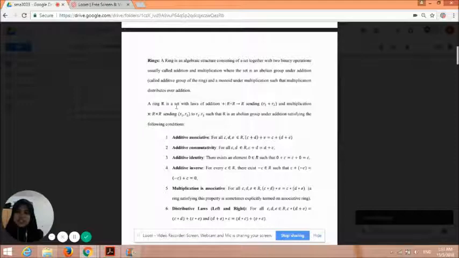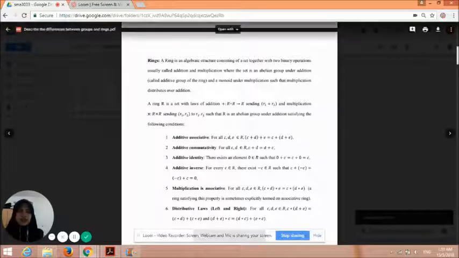A ring R is a set with laws of addition and multiplication such that R is an abelian group under addition satisfying the following conditions, which are additive associative, additive commutative, additive identity, additive inverse, and multiplication is associative, also distributive laws, which are left distributive and right distributive.